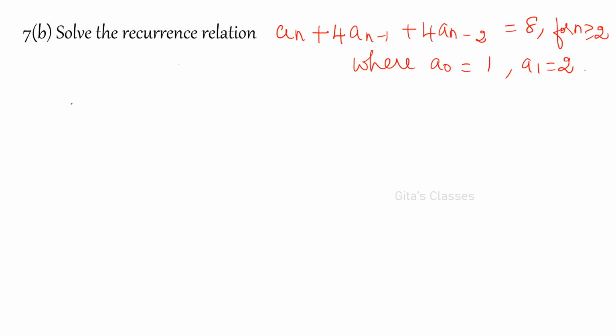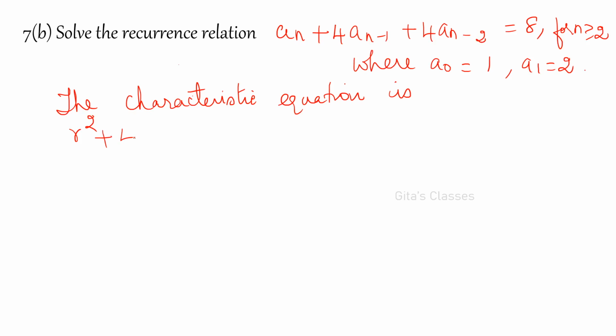The characteristic equation is, now this is of order how much? 2, with n and n minus 2. So the characteristic equation is r squared plus 4r plus 4 is equal to 0, which implies r is equal to minus 2, minus 2.